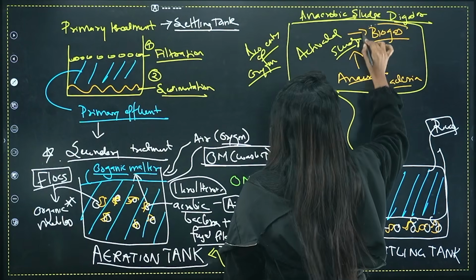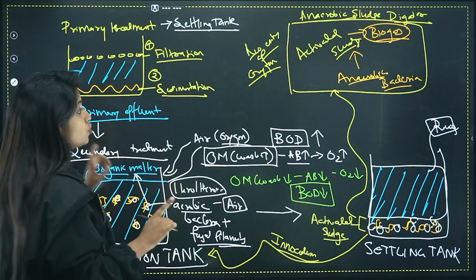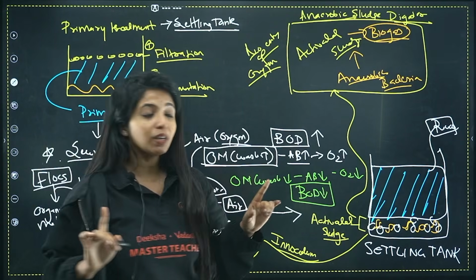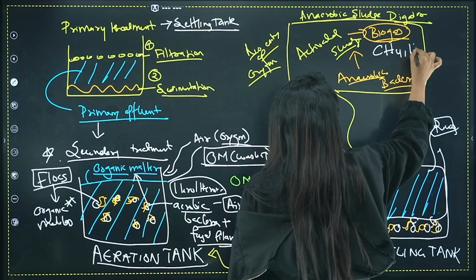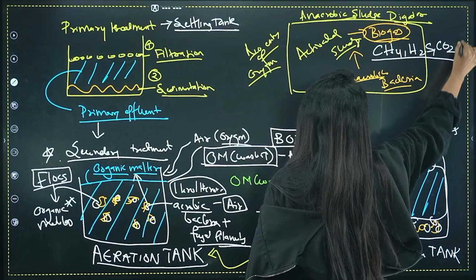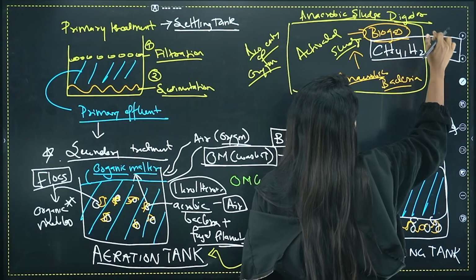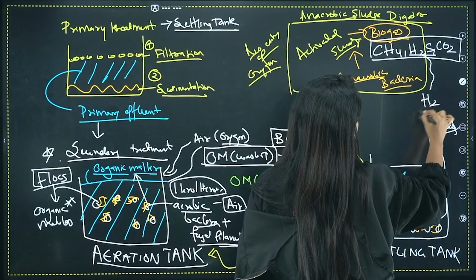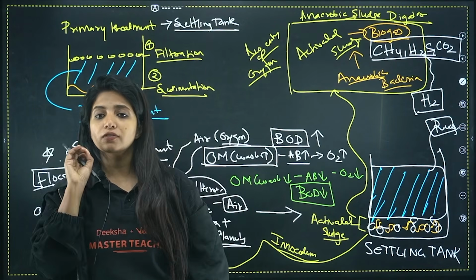Always remember the biogas that we are getting over here is made up of three very important things. It's not just methane in the biogas. People always think it's just methane. No, biogas is made up of CH4, H2S and also CO2. So three gases are there: CH4, methane, H2S, hydrogen sulfide, and also CO2. Sometimes instead of H2S they also write hydrogen H2. It's totally fine, but please remember biogas is made up of these three things.